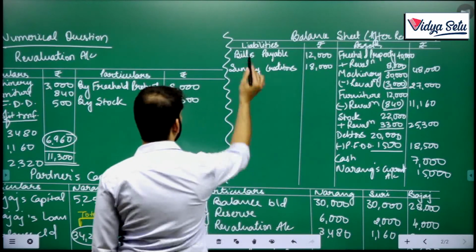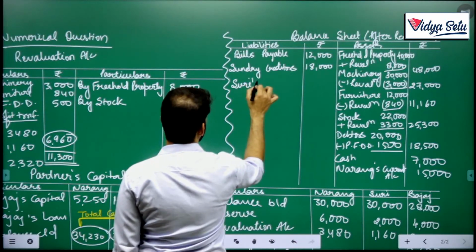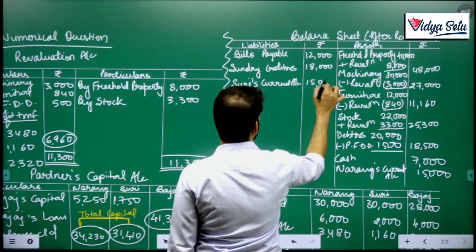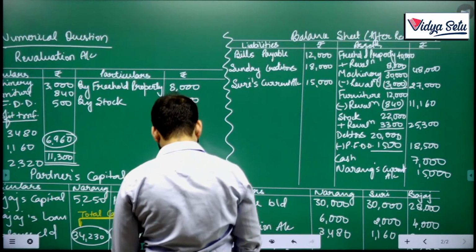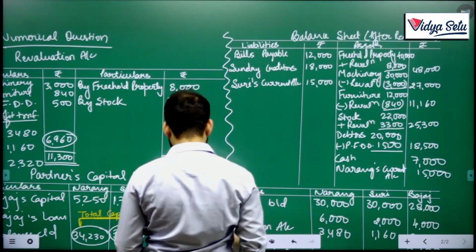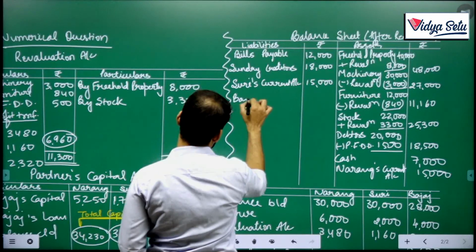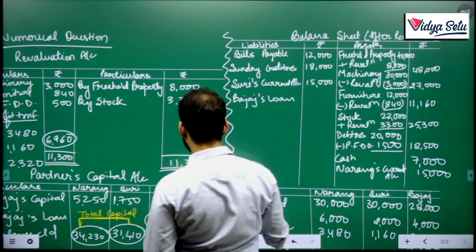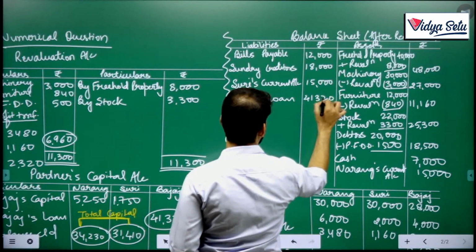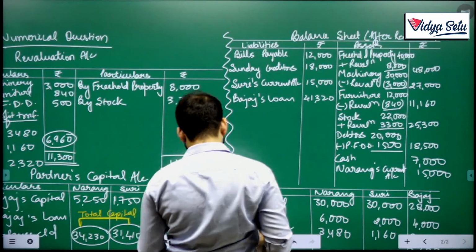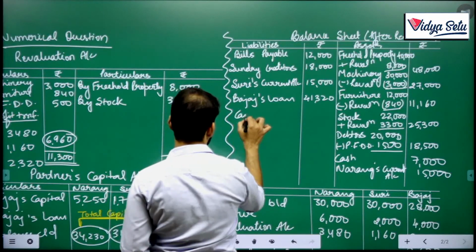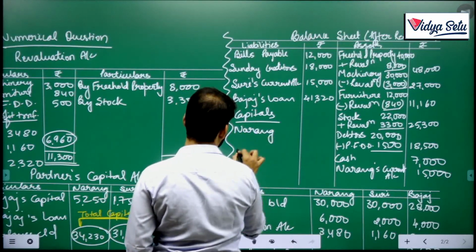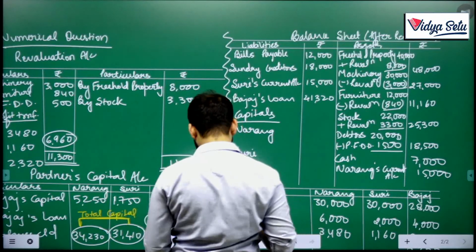Now, Suri's current account, 15,000. Yes. And post that Bajaj's loan, which was not paid, the full amount 41,320. Yes, post that the capitals of Narang and Suri.